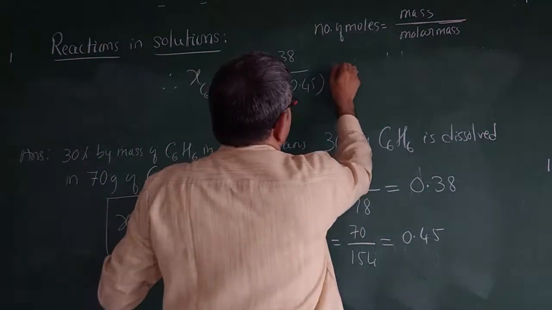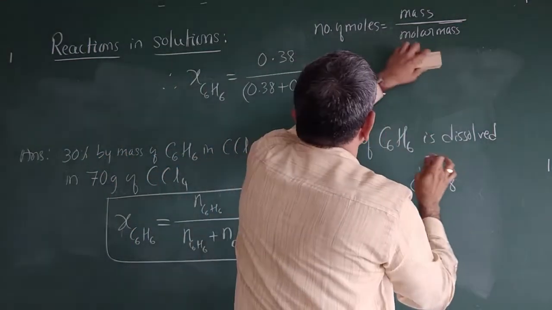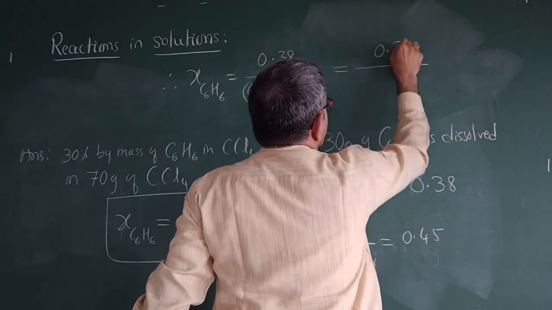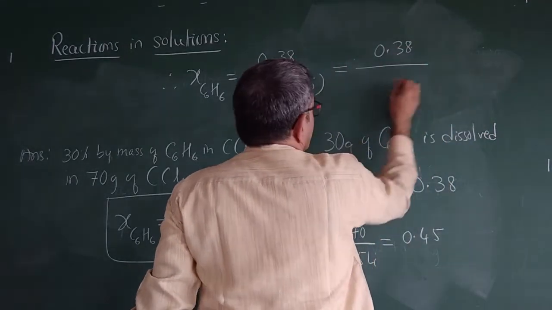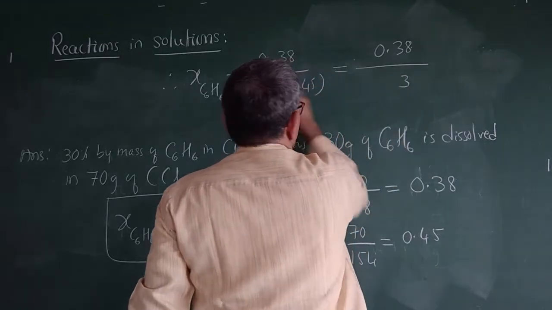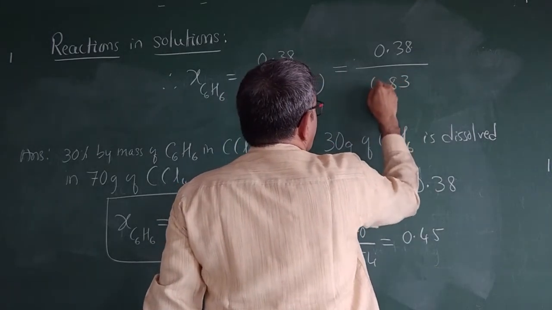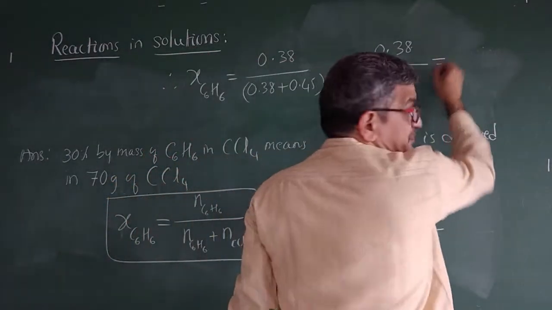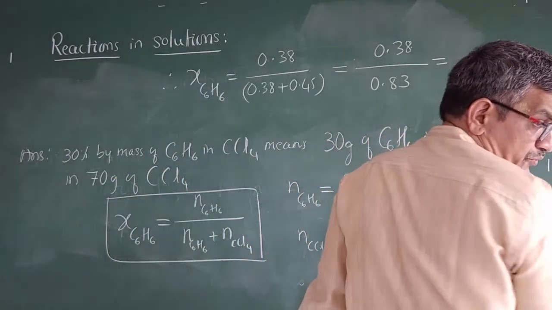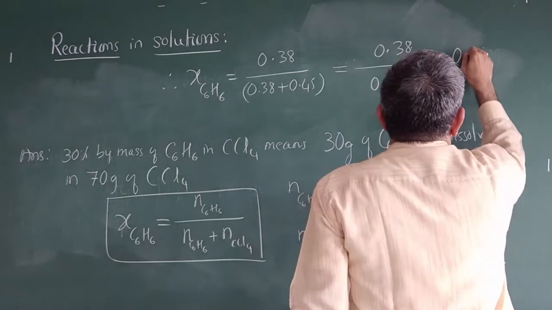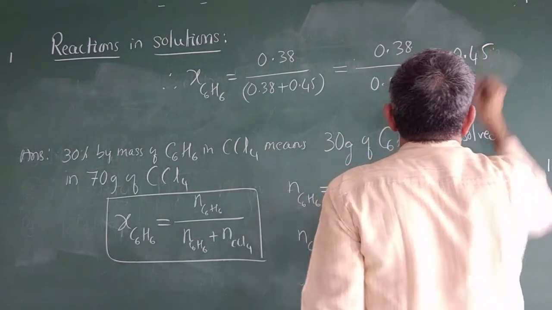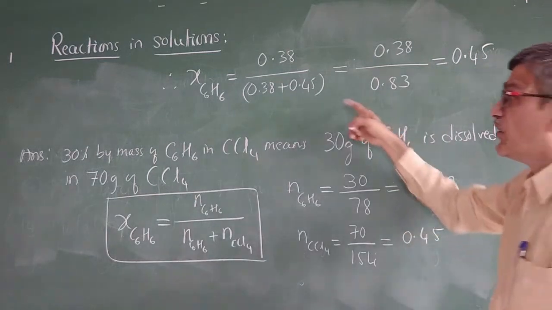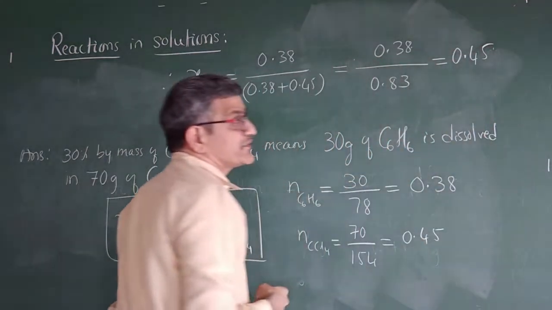So this is equal to 0.38 over 0.83. How much does this become? This is equal to 0.45. This is the mole fraction of benzene.